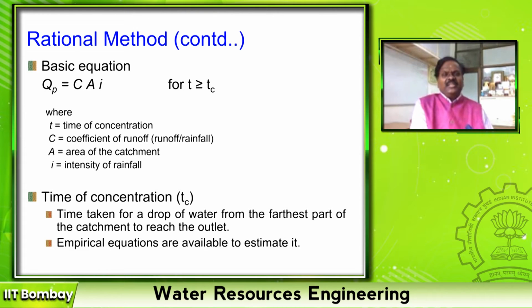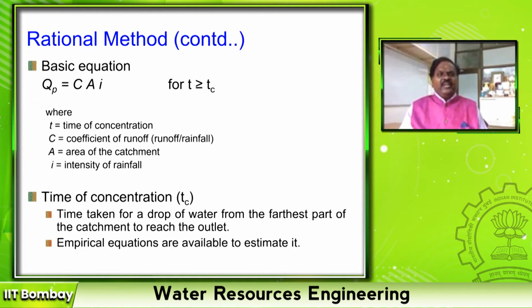How to select this intensity of rainfall? In this case, the duration of rainfall should be more than the time of concentration. Once the duration of rainfall is more than the time of concentration, go to our IDF curve, and for that time of concentration, find out the intensity of rainfall, and then substitute it here.